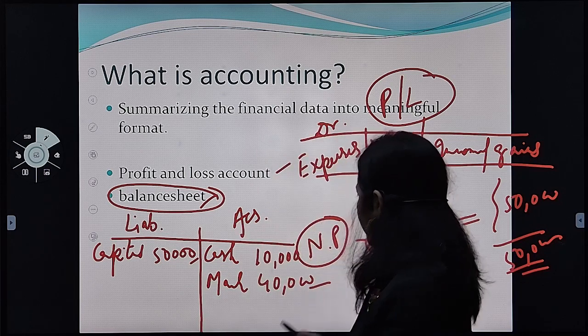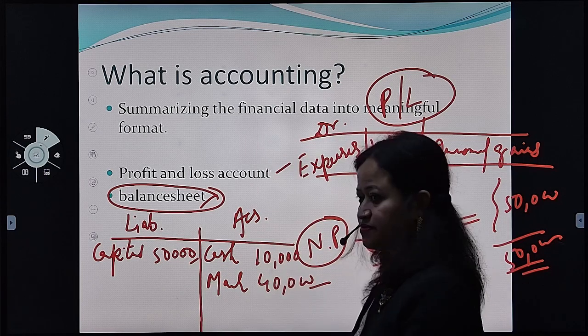Yes, so machinery 40,000 क्या आया, क्या रह गया, 10,000 cash.